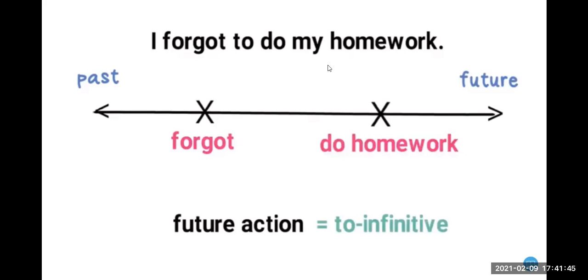Okay, so the future. When you say to do, the future. Y si yo quiero hablar del pasado, que yo olvidé hacer mi tarea, I forgot doing my homework. Okay, so that's all. I don't know if you have questions about this.